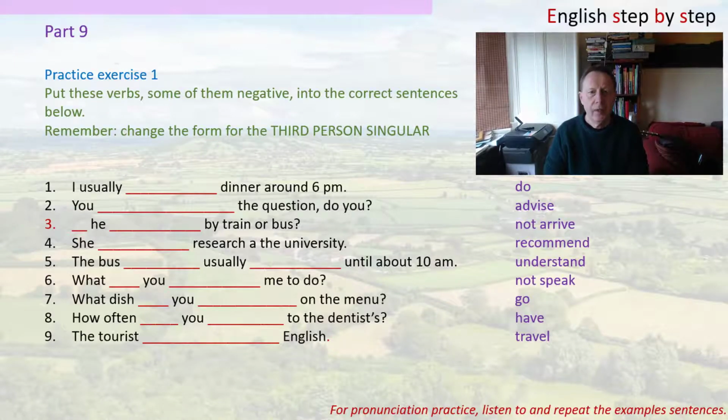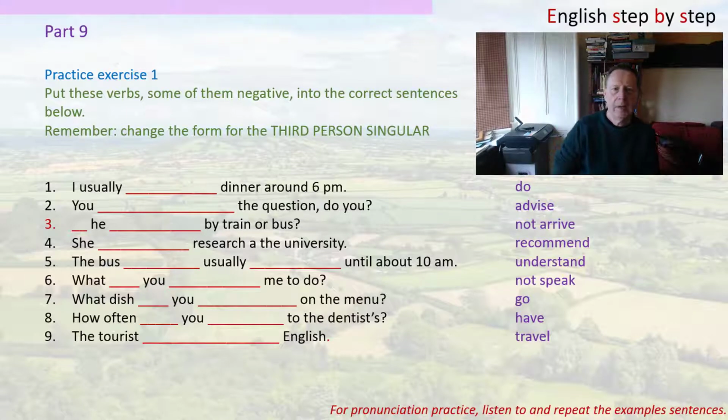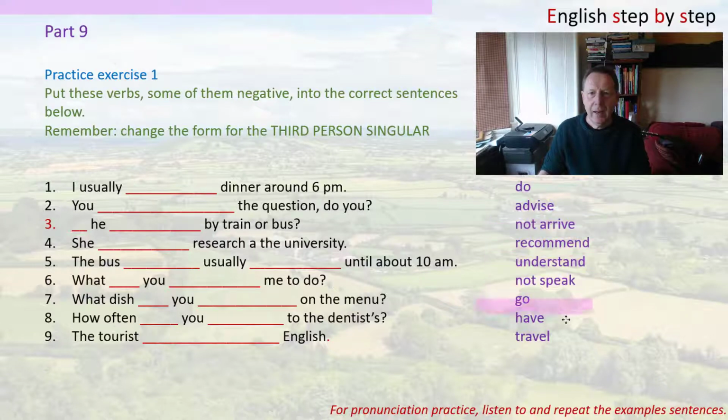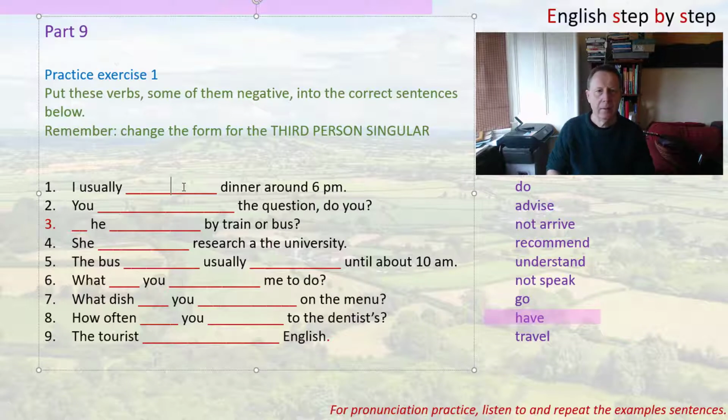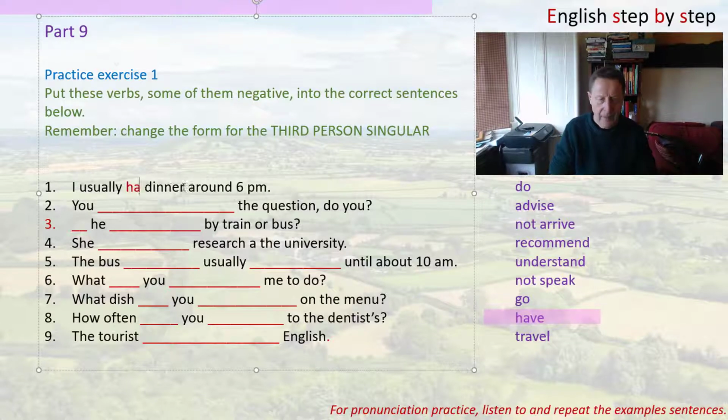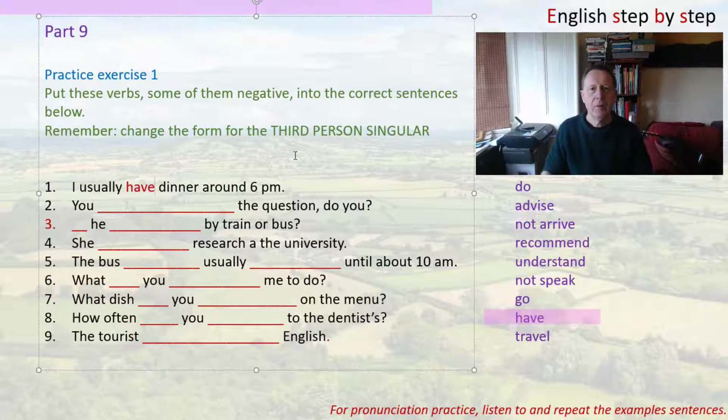So in step 3, you saw these exercises, exercise 1 and the next exercise 2. So now let's look at the answers. Number 1, I usually something dinner around 6 p.m. In this case, the verb we need is have, and the form we need is the same, have. That's present simple, first person.